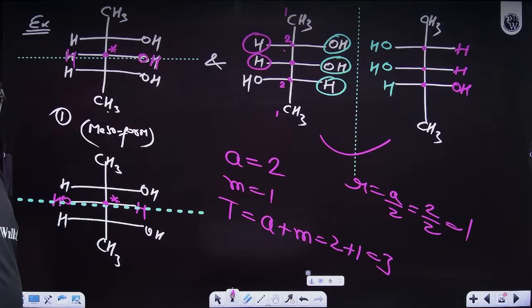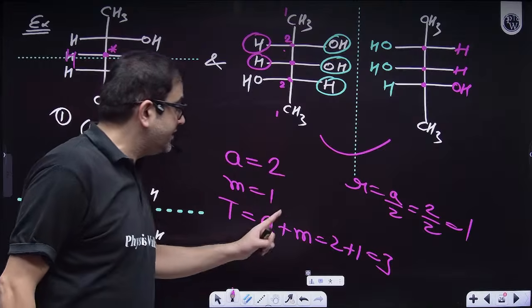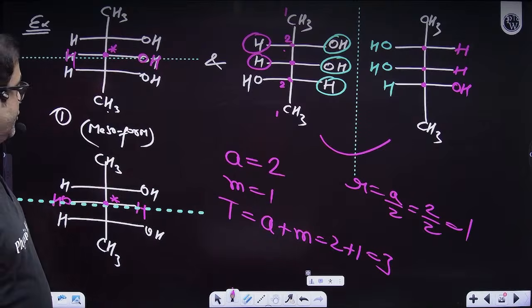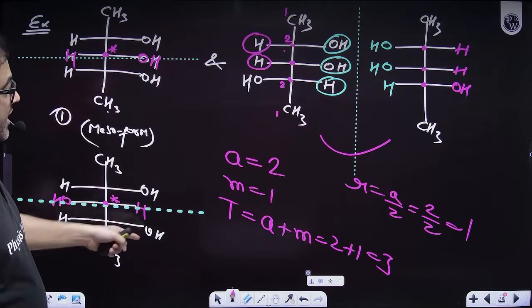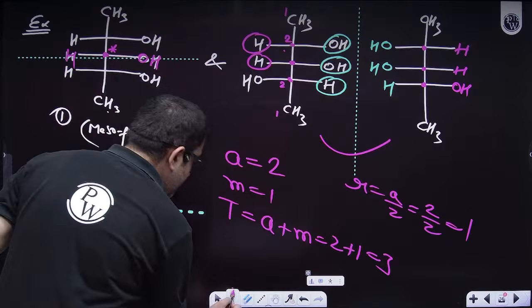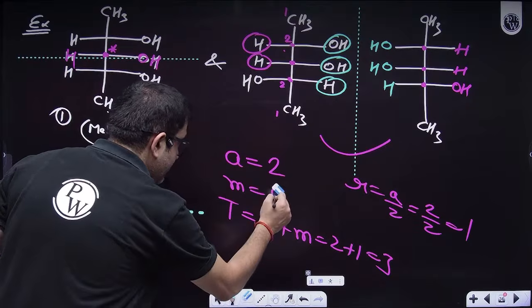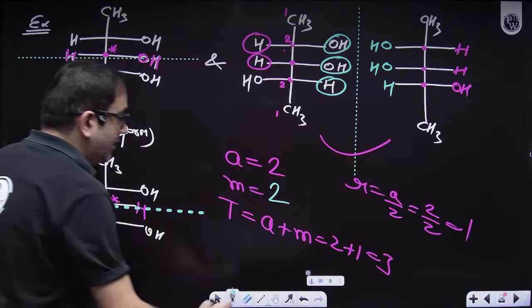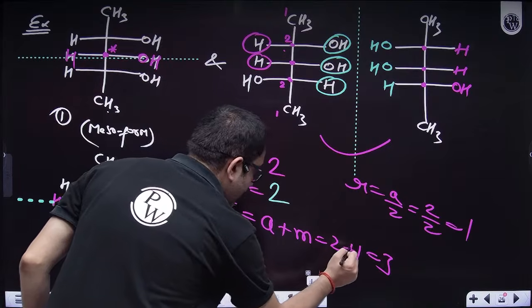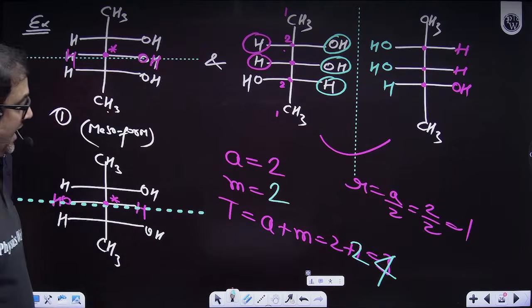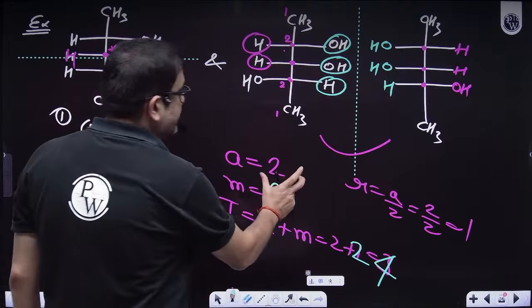So I hope now everybody is good. Sir, that means here the active isomers are: this is optically inactive, this is inactive, this is active, and this is also active. So active is again 2. Sir, meso form is not 1, sir. Meso forms are 2. So total will be 2 plus 2, that is 4. And active is 2 only.